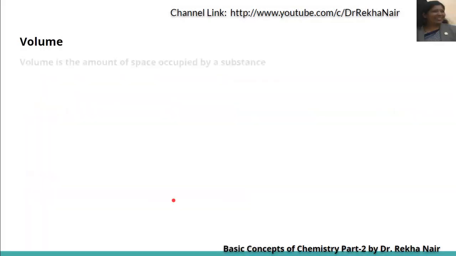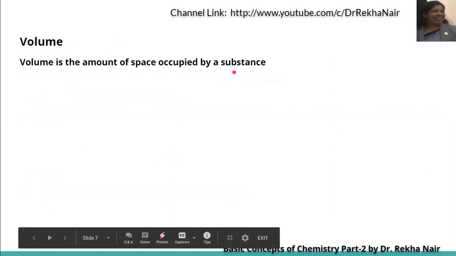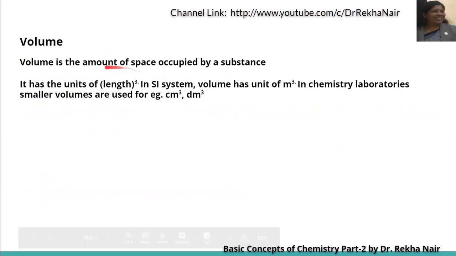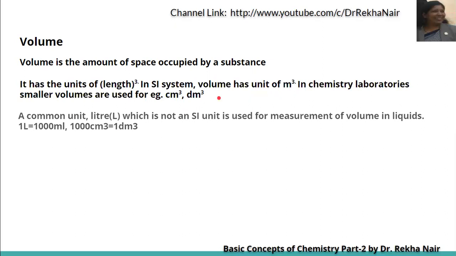The next term is volume. Volume is nothing but the amount of space occupied by any substance. The unit we use in the SI system is length cube, that is, if you take length as m, then meter cube. And in laboratories, we use smaller units like centimeter cube and decimeter cube. A common unit, liter, is not an SI unit, but generally we use it in the measurement of volume of liquids. Even in the labs we use the term liter.